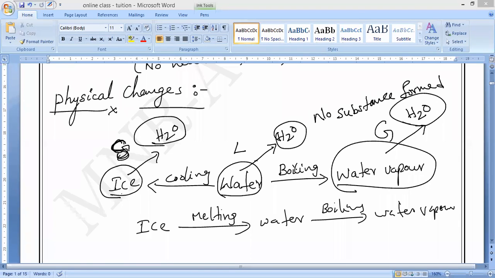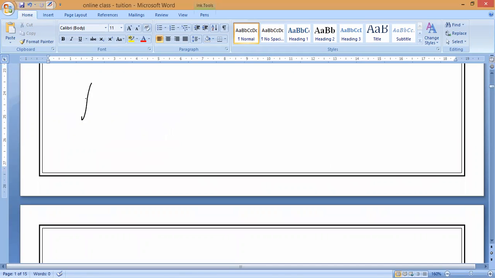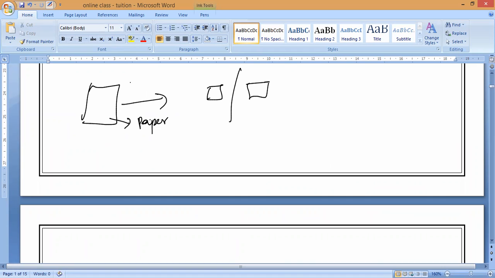Next, suppose I tear the paper. You make it into two equal pieces. This is also called paper, made of the same chemical. If I make it into two pieces, they have the same chemical formula and both are called paper only.